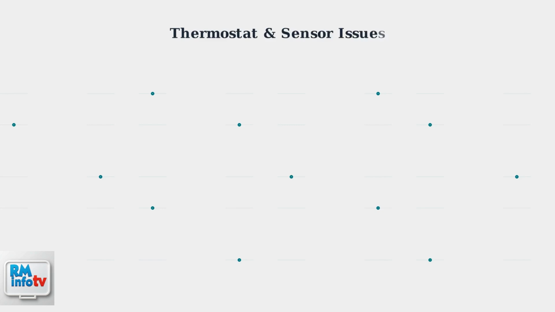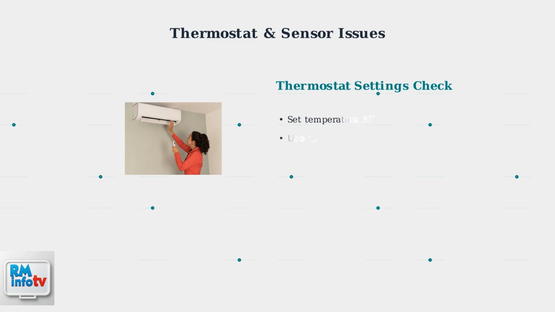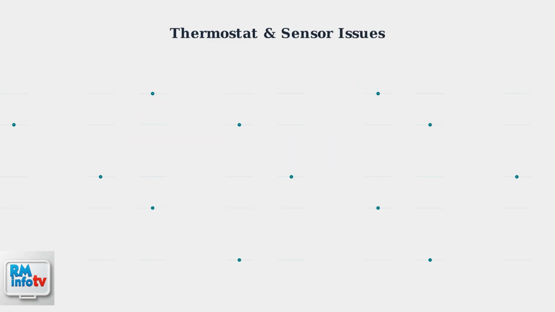When power isn't the issue, thermostat and sensor problems are often the culprit behind random shutdowns. Let's examine the key settings and diagnostics. First, verify your thermostat settings. The temperature must be set lower than the current room temperature for the unit to operate properly.